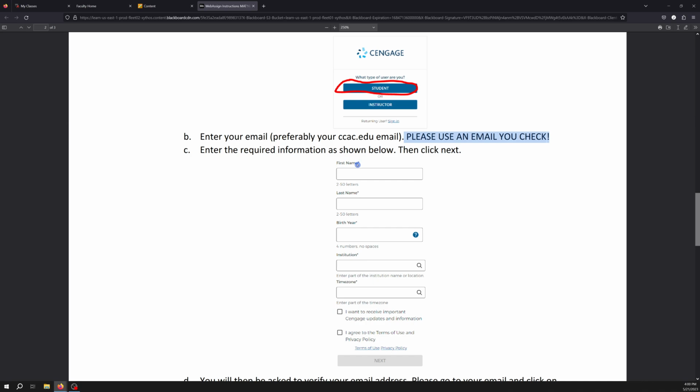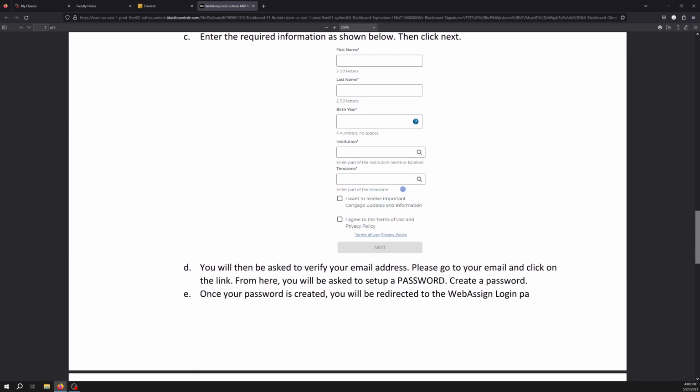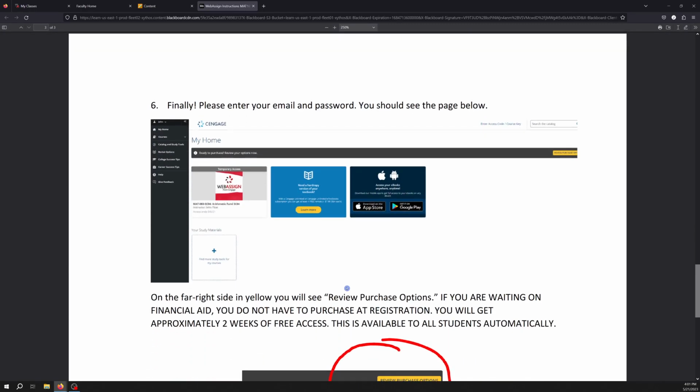Please go ahead and enter the required information. This right here where it says, I want to receive important Cengage updates and information, you do not have to click that. In fact, I wouldn't. But you do have to click on the I agree to terms of use and privacy policy. So go ahead and click that and then press next. Once you hit next, it's going to ask you to verify your email address. So that is why you're going to use an email that you check. Go to the email. It's going to say something like, hey, verify, click this link. When you click that link, that is where you set up a password. Okay? And once your password is created, you're going to be redirected back to the WebAssign login page.